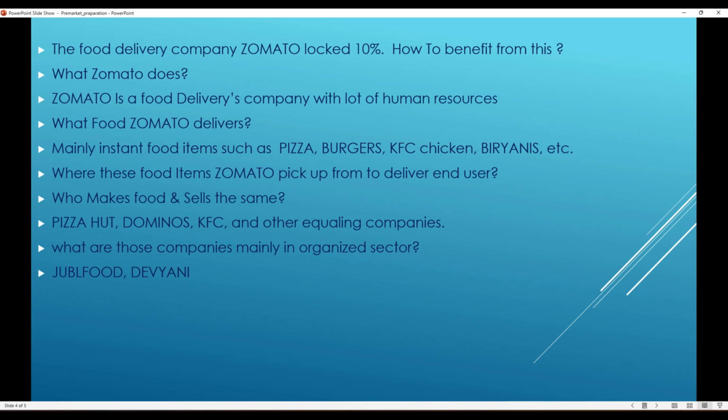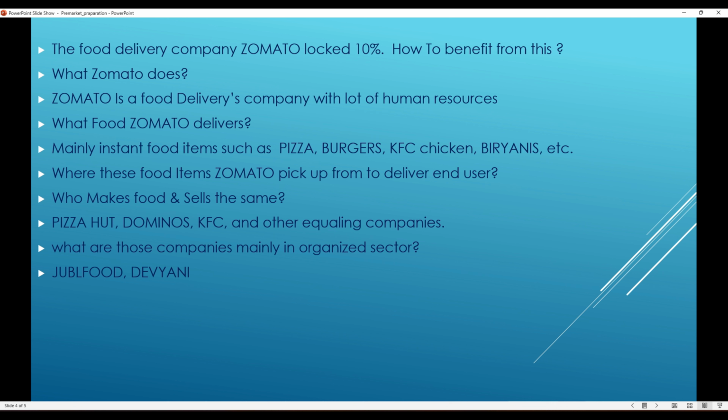So let's say Zomato is getting very good revenues by delivering the food. My intention is, as long as the customers are there, those customers are interested in ordering this food.